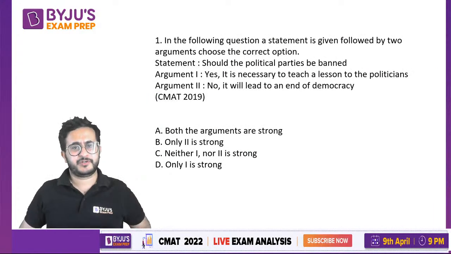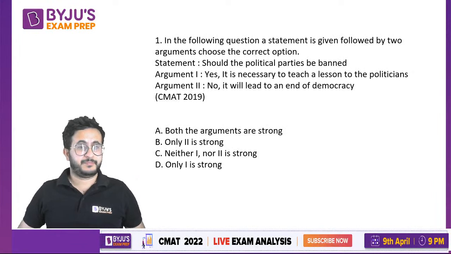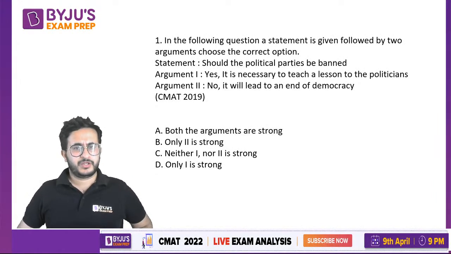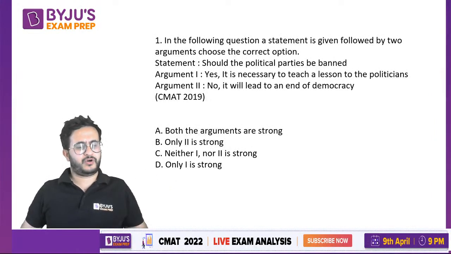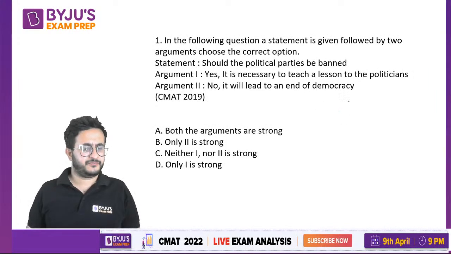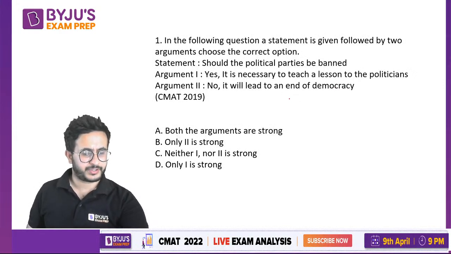Here's a question from CMAT 2019 based on critical reasoning. If we talk about CMAT reasoning, it is a mix of all topics, right? You have analytical as well as verbal reasoning in this. So this is a part of verbal reasoning or critical reasoning.